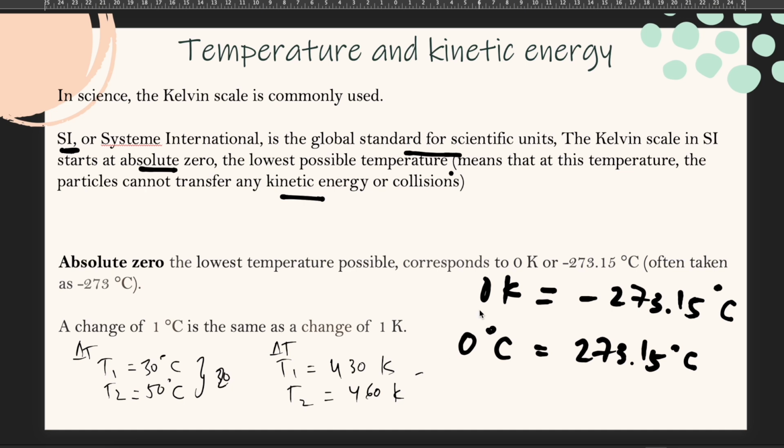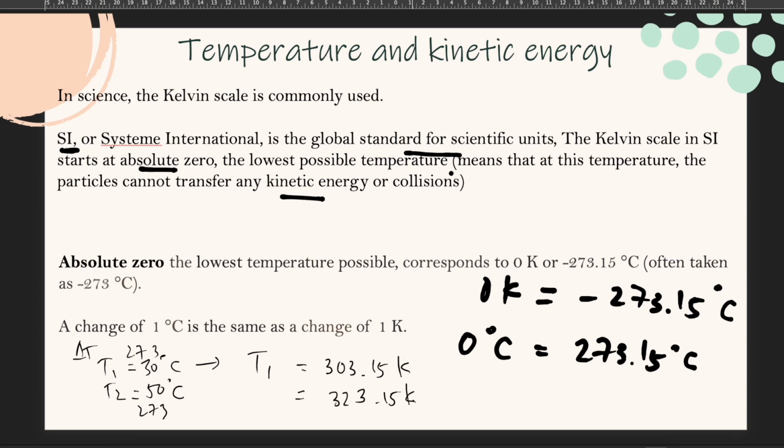Or let's just convert when we add 273.15. So T1 would be 303.15 Kelvin, and T2 would be 323.15 Kelvin, right?